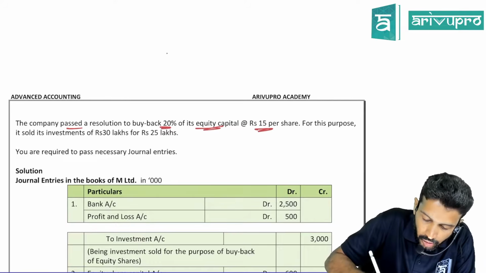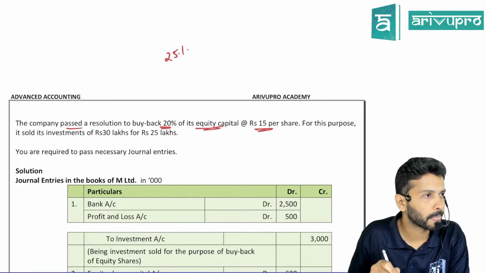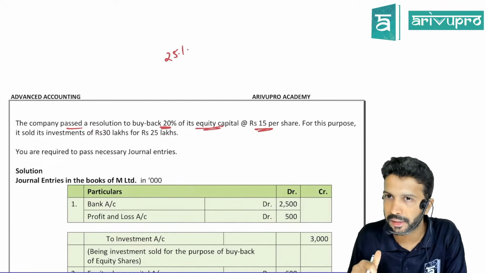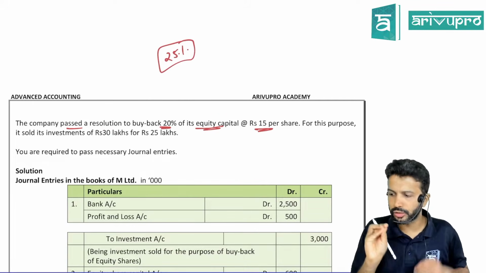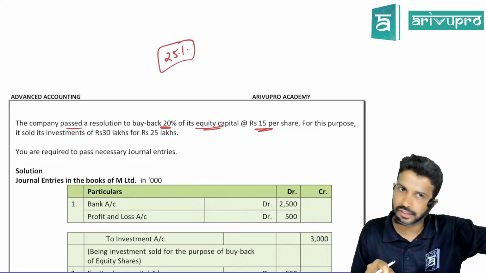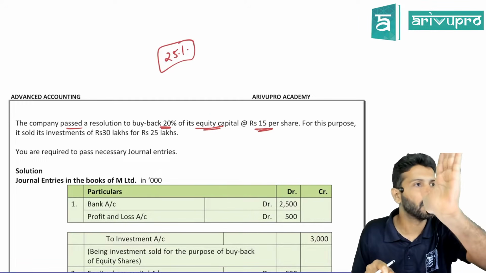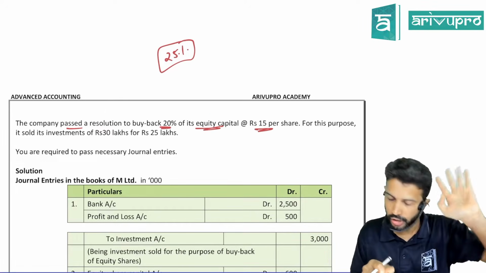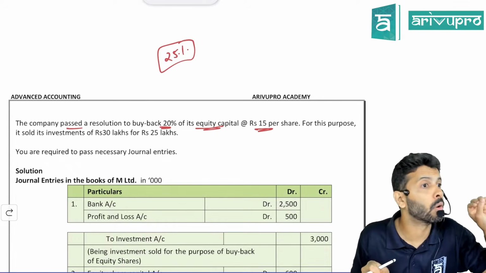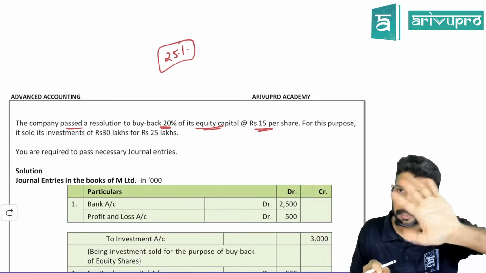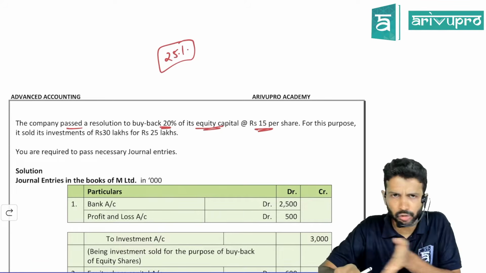For the time being, there are 3 conditions about how much maximum a company can buy back. For now, you can keep in mind 25%. I'll stress upon the conditions a little later. As I told you, that is a type 2 problem. There are 3 conditions. Up to 25% a company can buy back. So for now, you don't have to test that. These are basic problems.